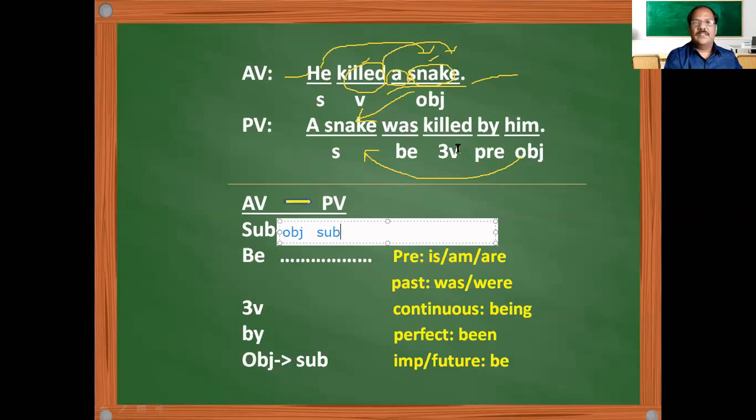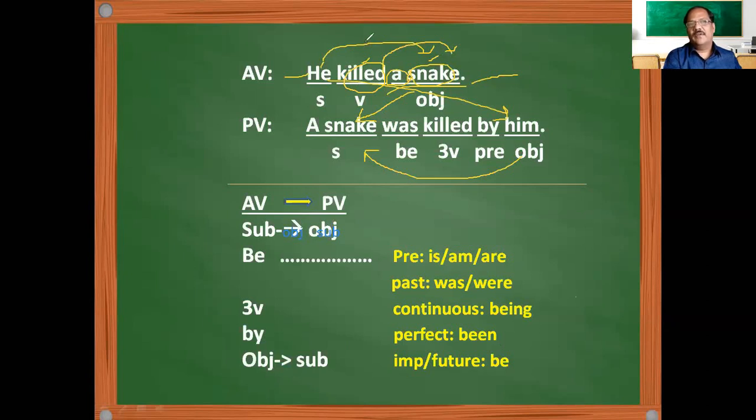Then killed is the second form of the verb, and we are converting it into the third form. That means killed, killed, killed. So we are converting into the past participle of the verb. Then since it is followed by an agent, we are bringing he here. That means the subject of the active voice should become the object of the passive voice. So again, here I also made a mistake. It should be, the subject of the active voice should become the object of the passive voice.